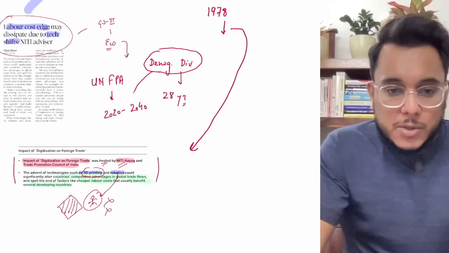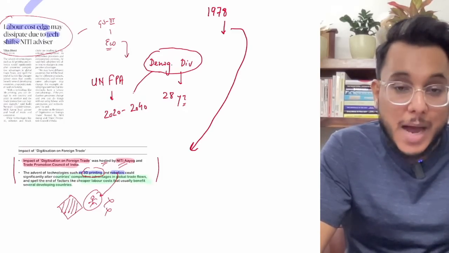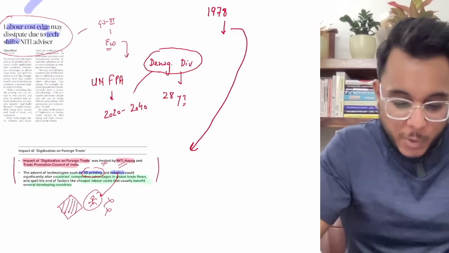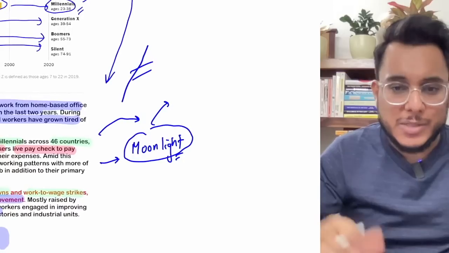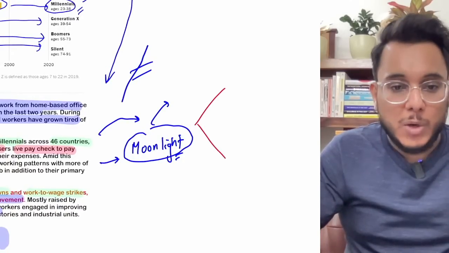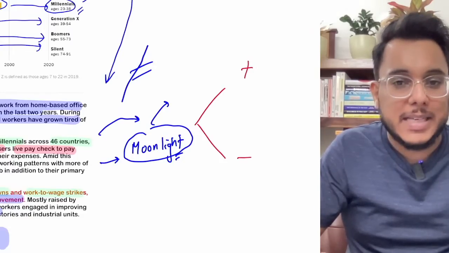Okay, so there is one question that we can see: what are the ethical aspects of moonlighting? The moonlighting that we discussed, it's being asked what the ethical dimensions are. Now see, first of all, when we talk about moonlighting, there is no one viewpoint on whether moonlighting is good or bad.